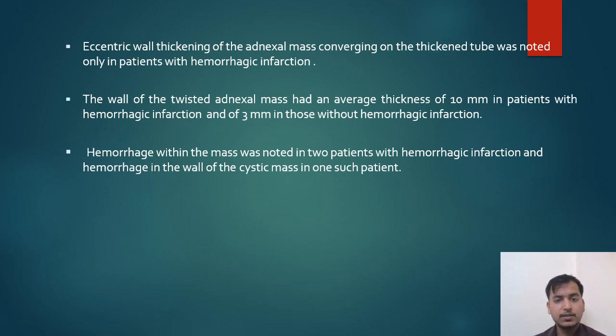Eccentric wall thickening of the adnexal mass converging on the thickened tube was noted only in patients with hemorrhagic infarction. The wall of the twisted adnexal mass had an average thickness of 10 mm in patients with hemorrhagic infarction and 3 mm in those without hemorrhagic infarction. Hemorrhage within the mass was noted in 2 patients with hemorrhagic infarction, and hemorrhage in the wall of the cystic mass in 1 such patient.